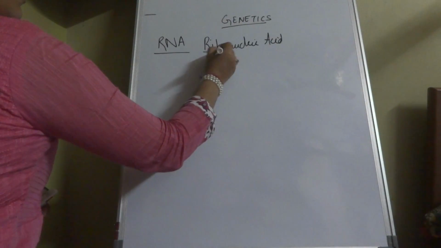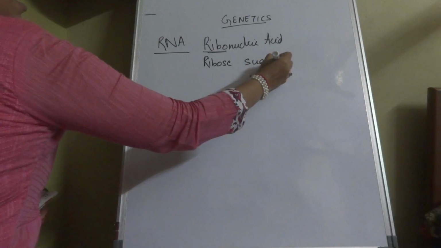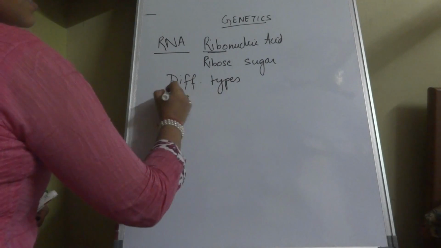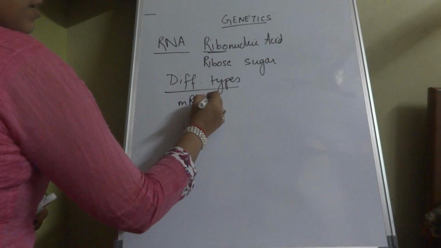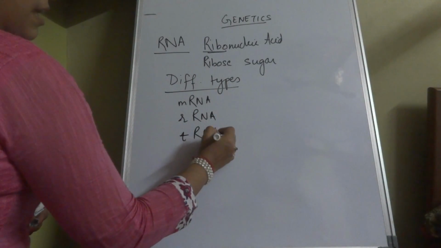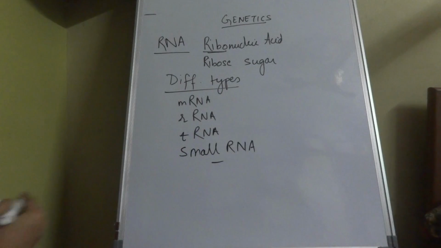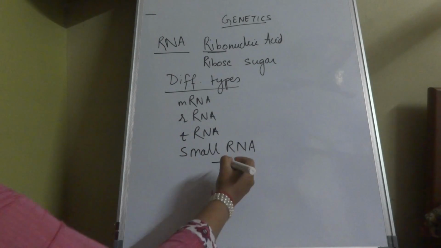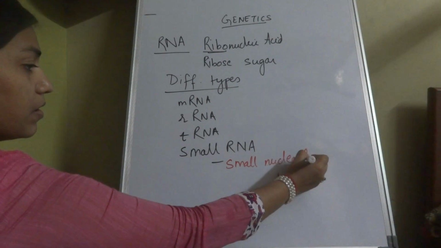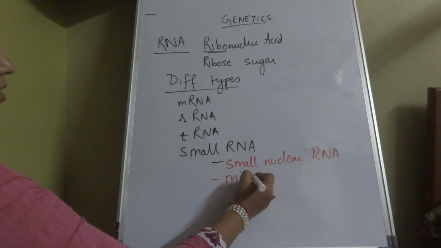It contains a ribose sugar, and there are many different types of RNA, of which one is mRNA, rRNA, tRNA, and others are small RNAs. These small RNAs include snRNA, small nuclear RNA, and microRNA.